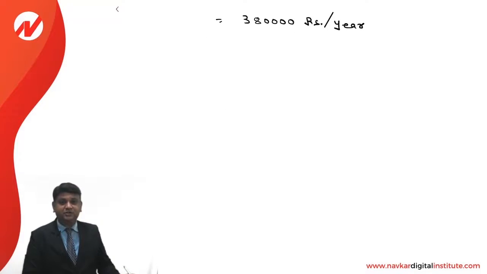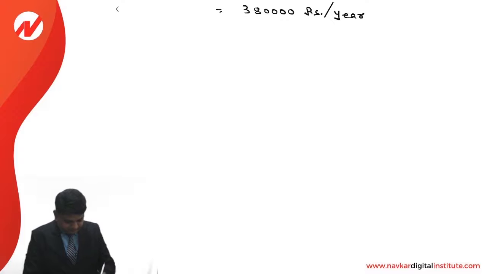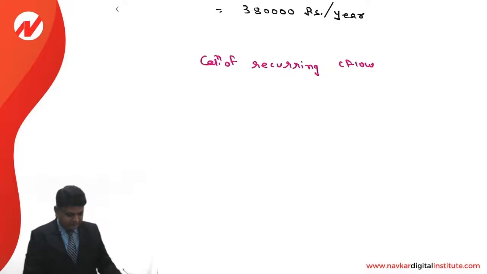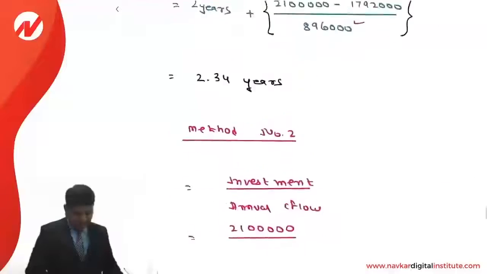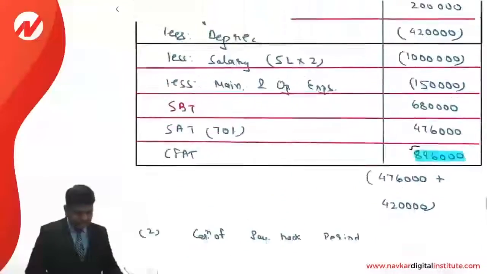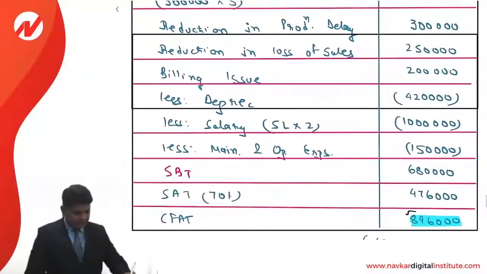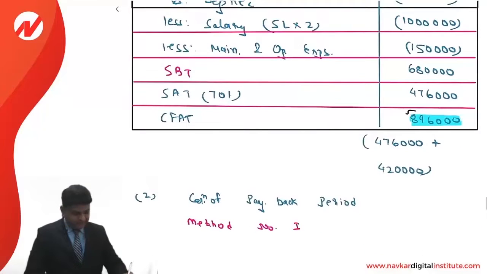Next is calculation of the recurring cash flow, which was otherwise required for NPV calculation. In that, whatever working we already have made over here is required to be adjusted to some extent. The depreciation that we have written over here is 4,20,000, and based on that we have found the savings before taxes of 6,80,000.